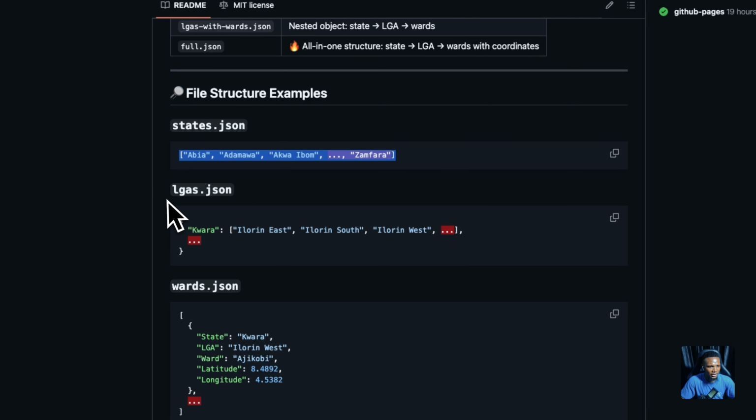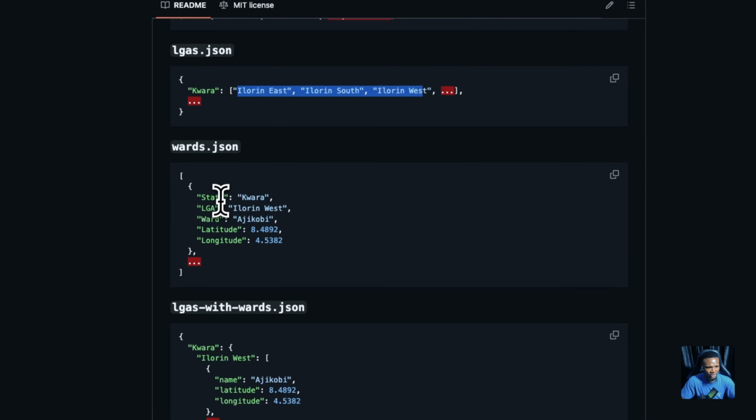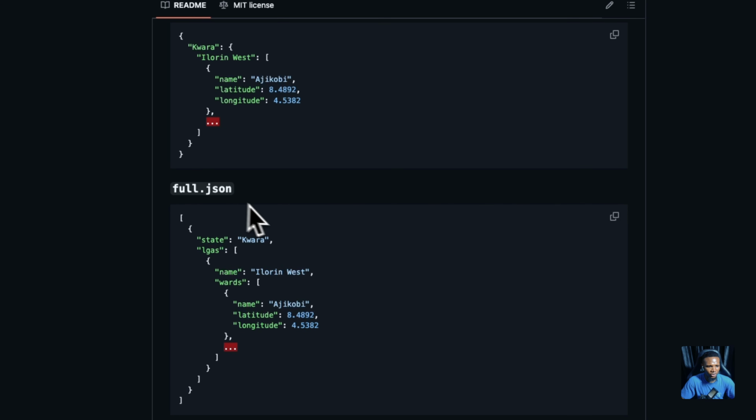And then it also has the local government for each of the states. So for Kwara State, we have all of these local governments, and for wards in each of the states, we also have them. It has the latitude and longitude for it, and it also has the local government with wards. So if you want to see all the wards in a particular local government, you can. There is also the full JSON, whereby you can see the state, the local government, and the ward nested into it.